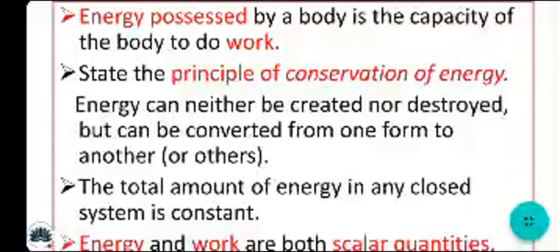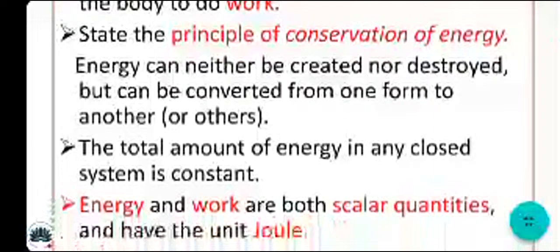For suppose, the kinetic energy can be converted to potential energy. The gravitational potential energy can be converted to the kinetic energy. Kinetic energy can be converted from the thermal heat energy, and so on. Understand? The total amount of energy in any closed system is constant. Energy and work are both scalar quantities, hence they have the SI unit of joules.